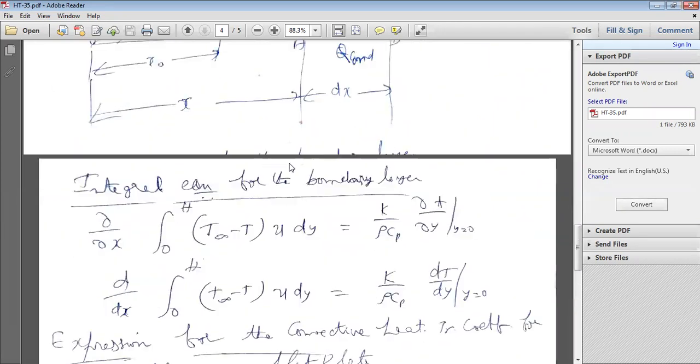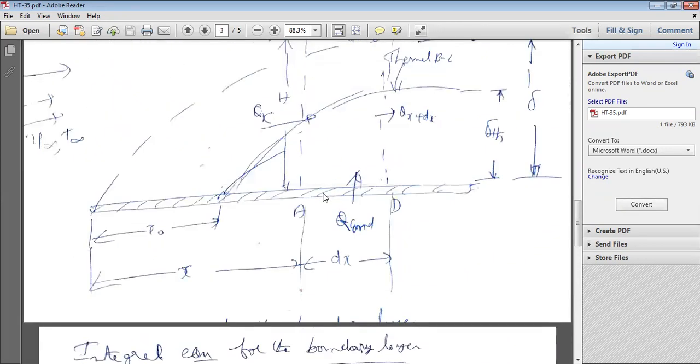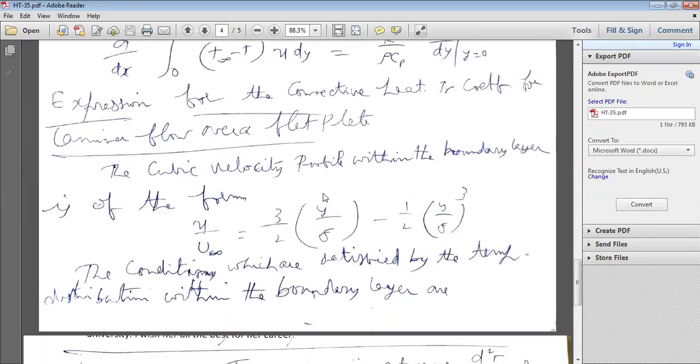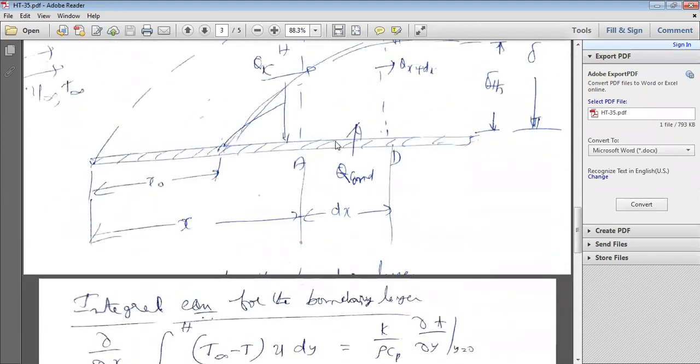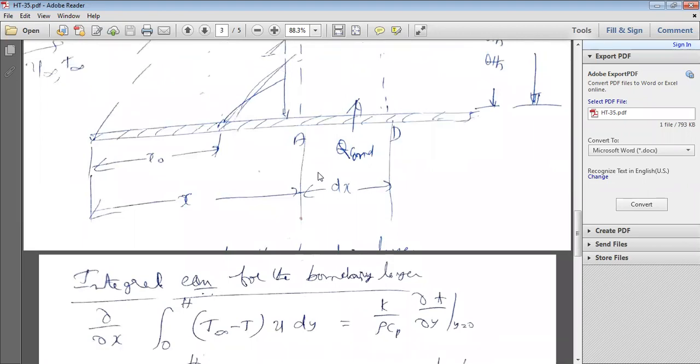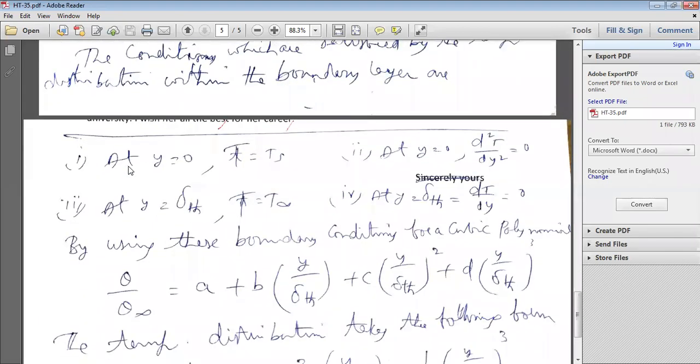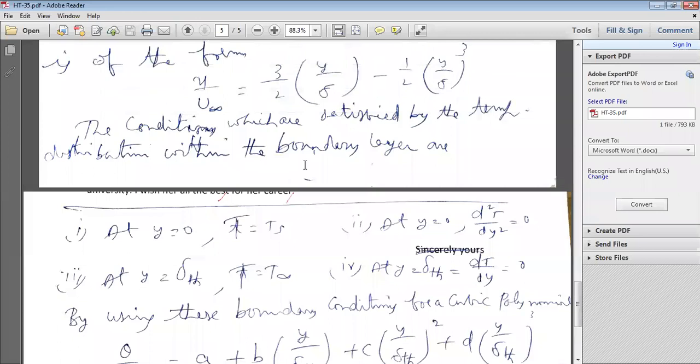At y is equal to 0, what is the temperature value? Temperature T is equal to Ts, surface temperature. At y is equal to 0, T is equal to Ts. That is one boundary condition. But in order to find out the temperature profile, you require more boundary conditions.